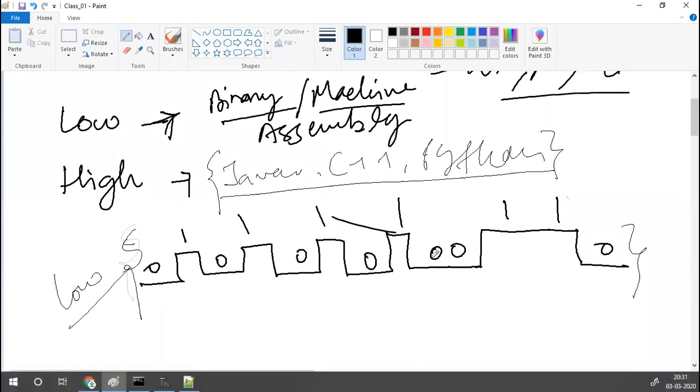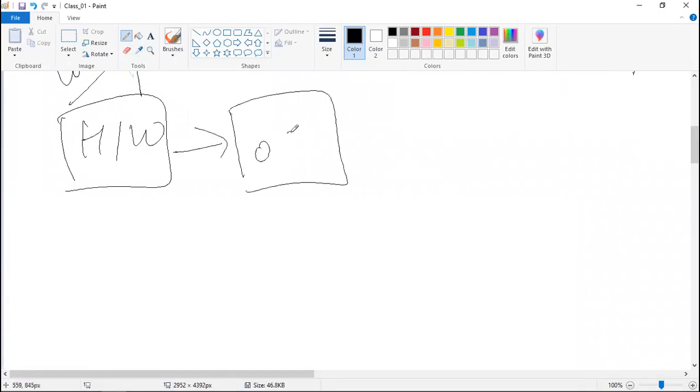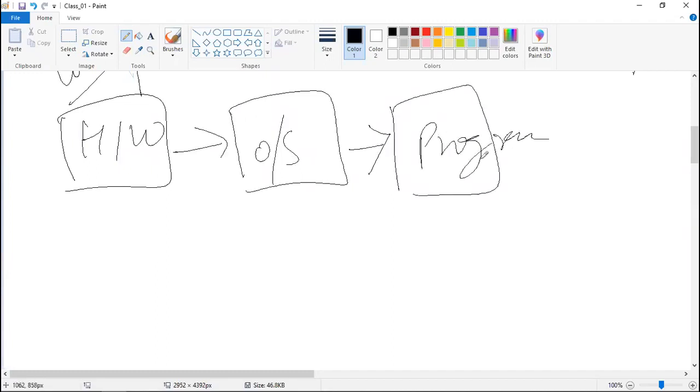Now what we have seen is that every system has a few fixed things. A system, first of all, will have hardware, right? This hardware will have some operating system installed on it, and this operating system will interact with the program, allocate the resources and everything, and then the program will run on the hardware and give you the output, right?